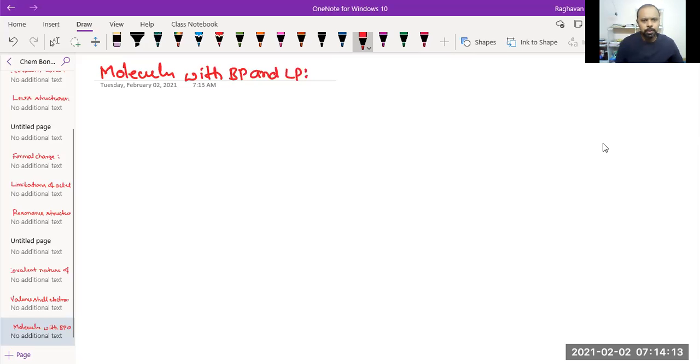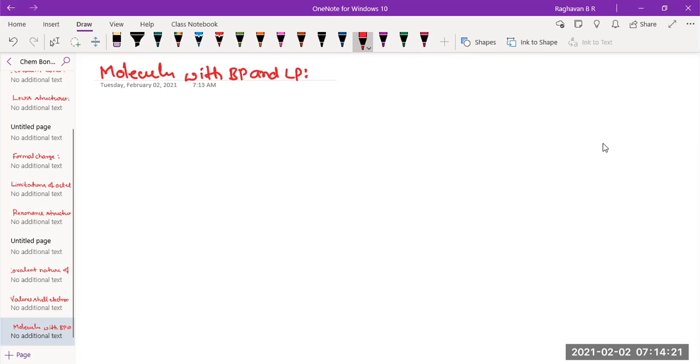Both, so the regular geometry will not be there; it will be distorted. To understand better and for continuity, I'll first write the regular geometry and then continue with the distorted geometries of lone pair.